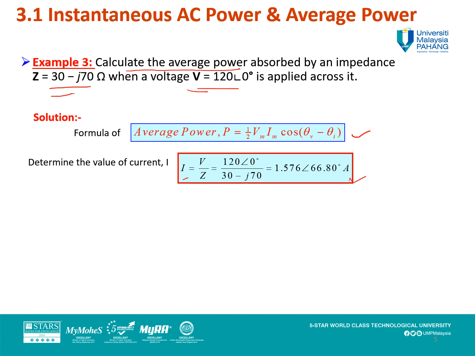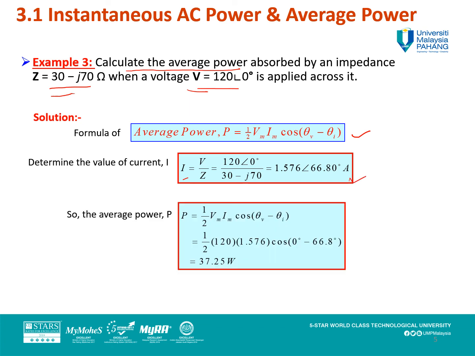So you get the value here. So for the average power, substitute back the values you get from V and I into the average power equation. So the last result you will get is 37.25. Okay, this is a very straightforward question.